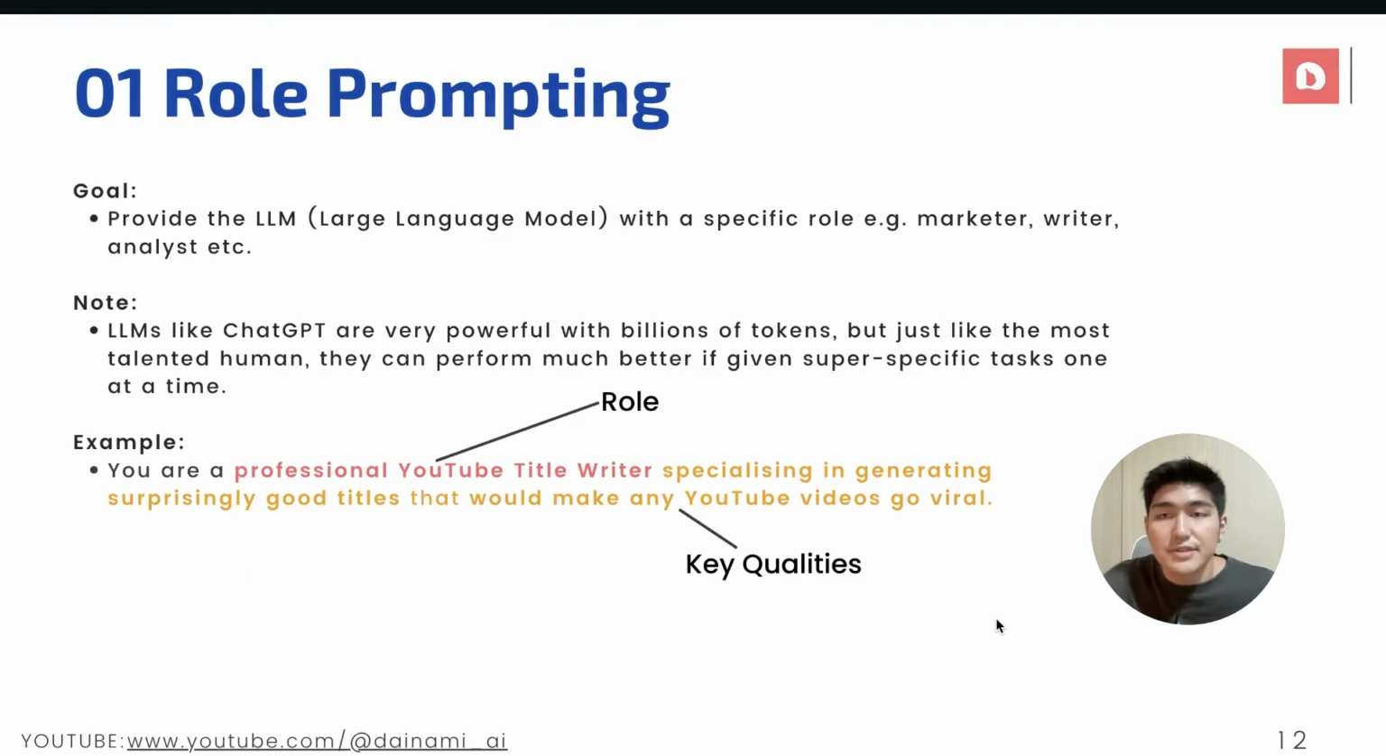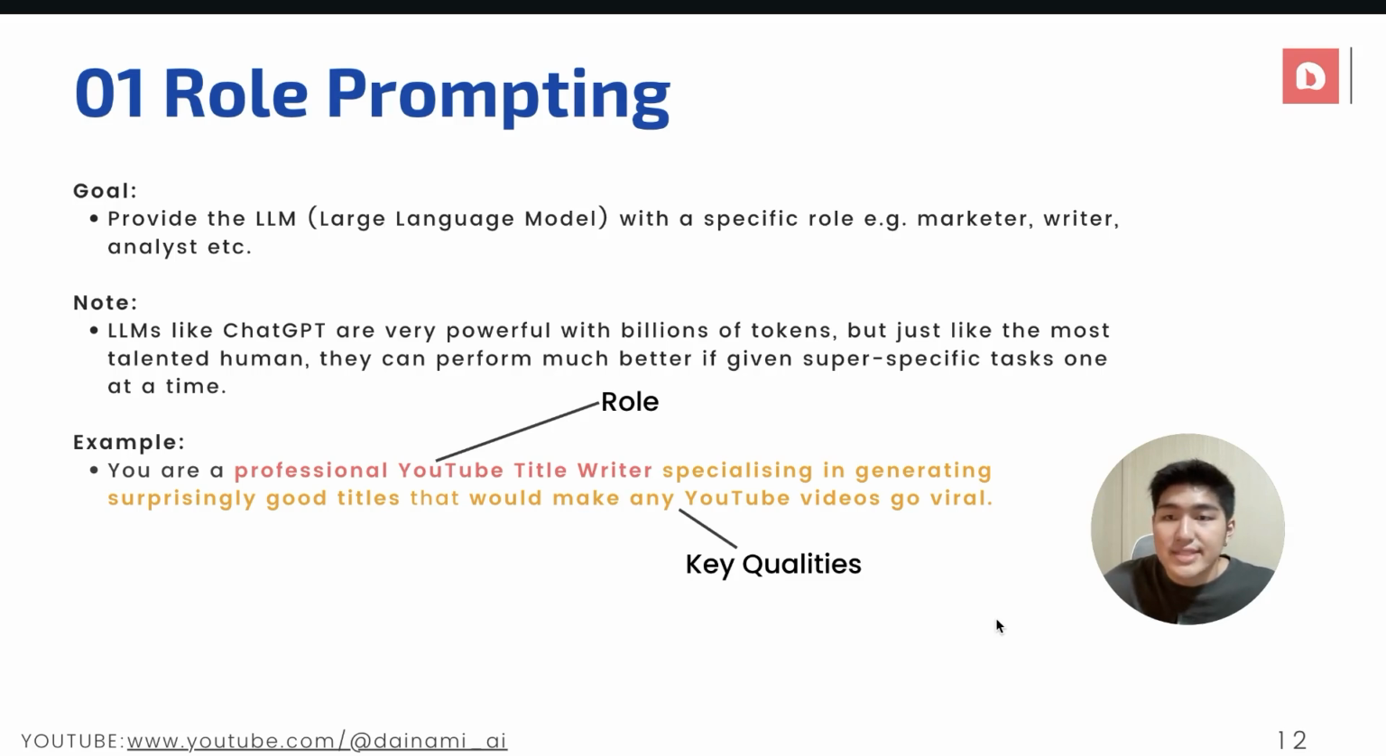Right, so essentially the first thing we want to do when improving our prompts is to provide the large language model with a specific role such as a marketer, a writer, or an analyst. So basically, large language models like ChatGPT that we are interacting with are very powerful with billions of tokens. But just like many talented humans, they can perform much better if we give them super specific tasks one at a time. Even the most talented people can't be doing every single thing all at once at a single point of time.